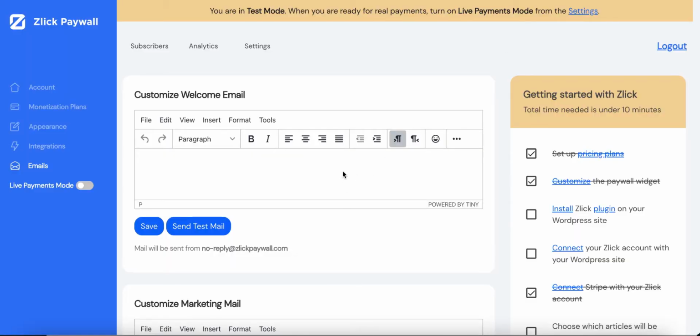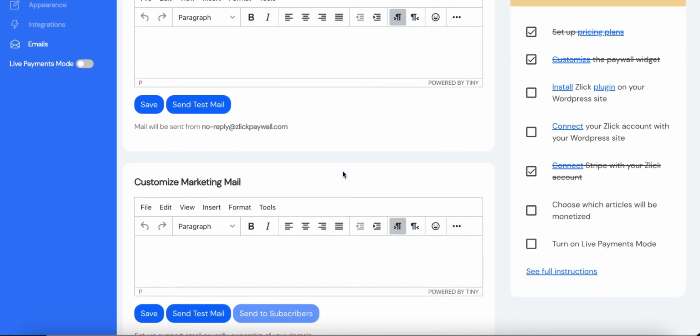Here you can customize your own welcome email. And also you can customize your own marketing email, where you can get feedback from your subscribers and you can upsell your upcoming projects and events.